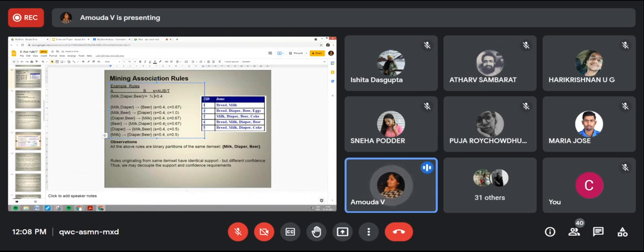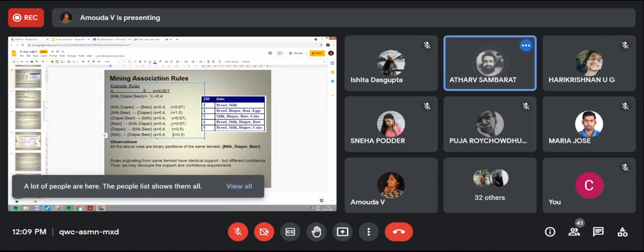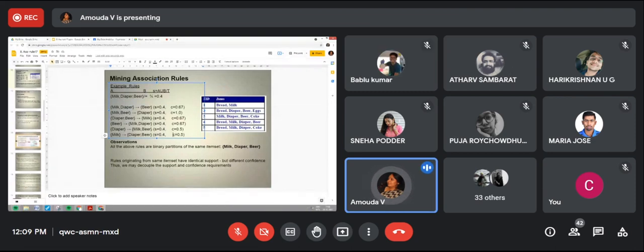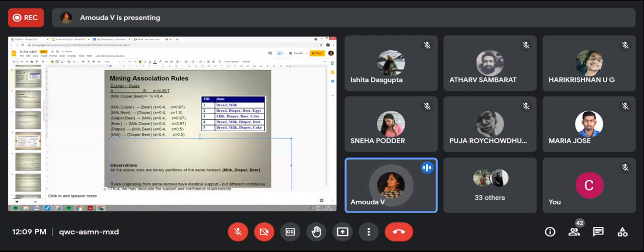But it doesn't mean the same confidence. Now you can answer why the confidence alone changes. You see the confidence change. Tell me why? Because the number of elements differ. Here it is A union B, all 3 items are same, but that doesn't mean the next one is like that. Confidence is different.